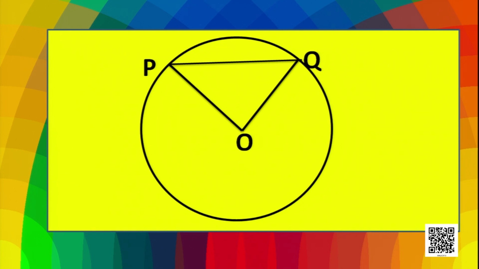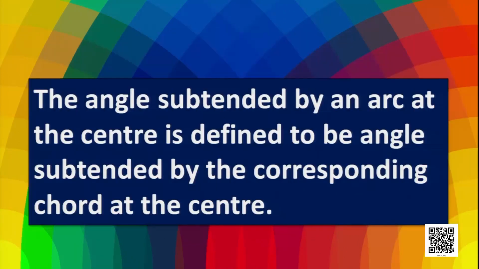On its opposite side, the major arc also subtends an angle, that is the reflex of angle POQ. That is, we can say the angle subtended by an arc at the center is defined to be the angle subtended by the corresponding chord at the center.